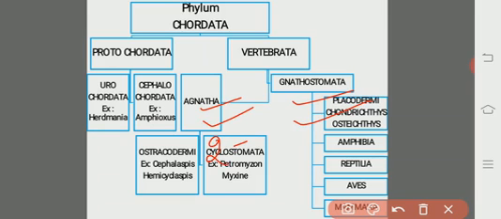There is no pinna, or external ear, and in some of them the middle ear is also absent.